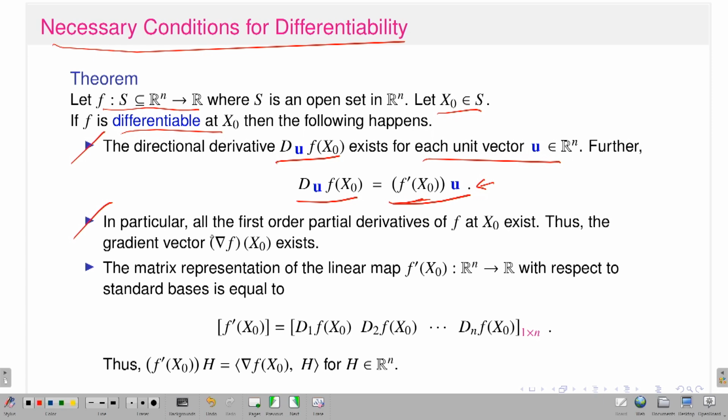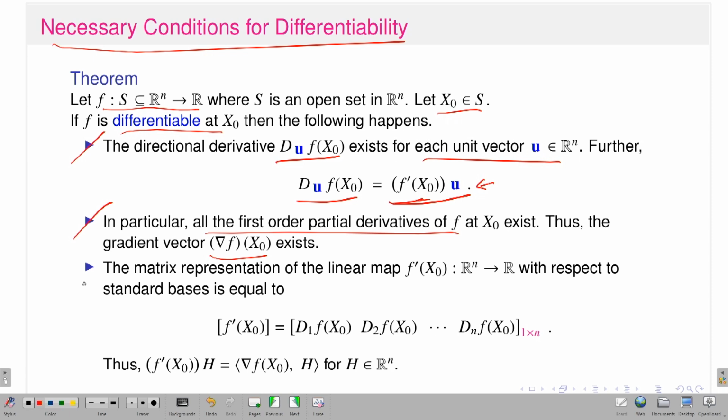In particular, all the first order partial derivatives exist. Yes, if I take the directions u as the coordinate axis directions, then all the first order partial derivatives exist. And once the first order partial derivatives exist at the point x naught, I can talk about the gradient vector. So, the gradient vector, grad f at x naught, exists, because all the first order partial derivatives of f with respect to the variables x1, x2, ..., xn exist at the point x naught.